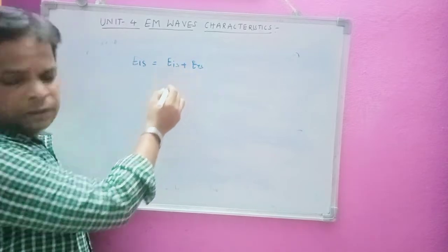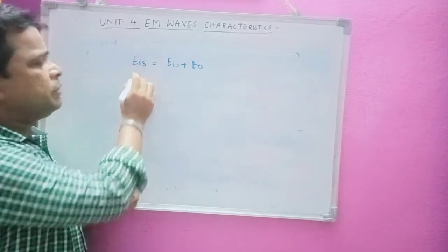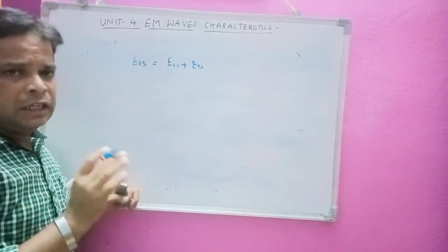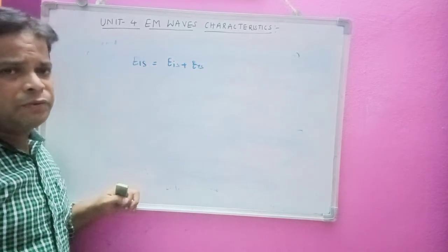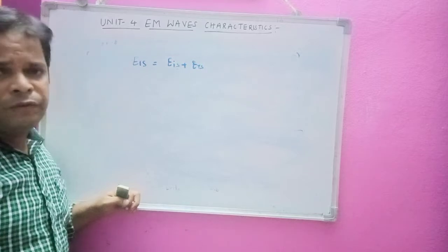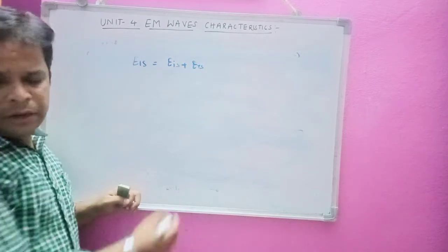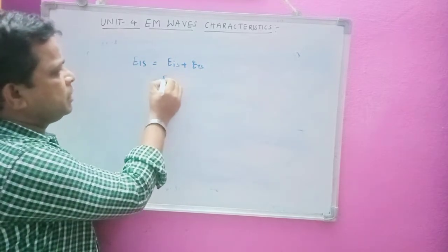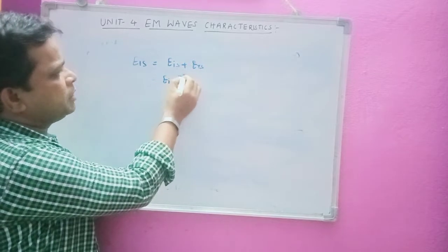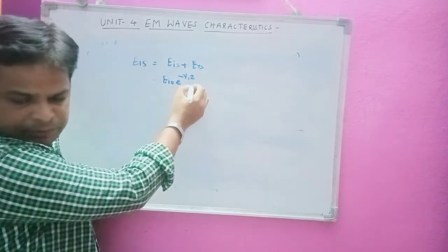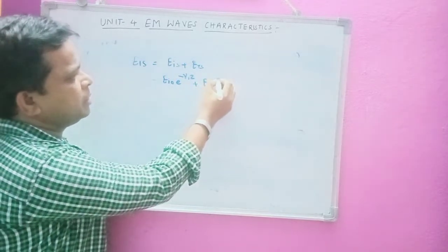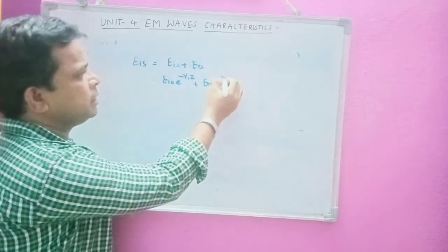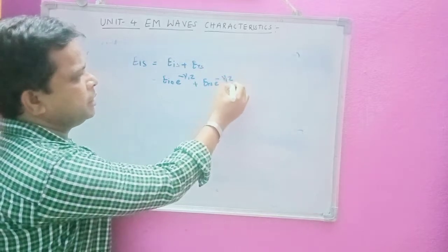This is E1S. E1S is the electric field for the standing wave. The standing wave consists of both the incident wave and the reflected field. Now I can write this as EI naught e power minus gamma 1 z ax, plus ER naught e power plus gamma 1 z ax.